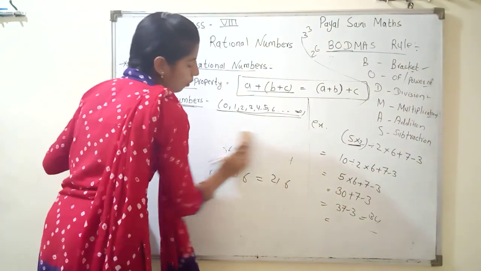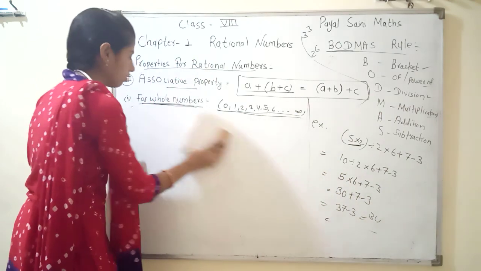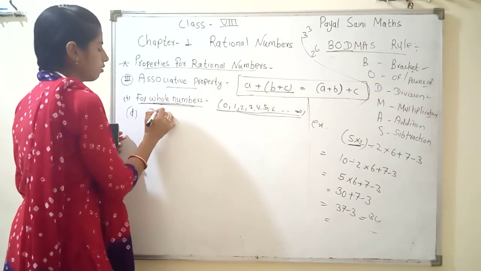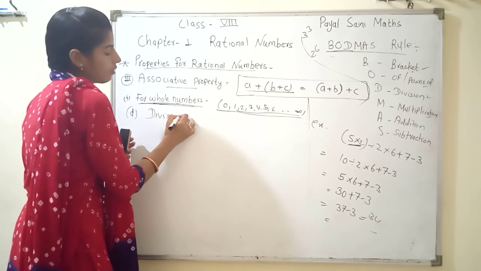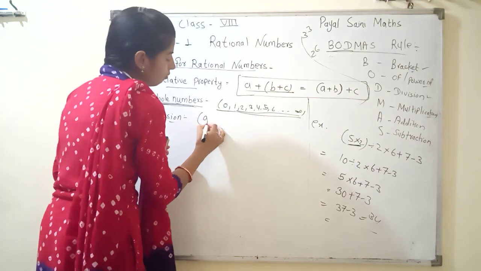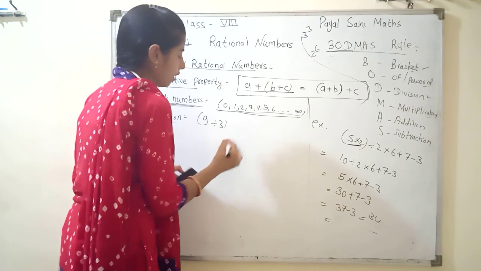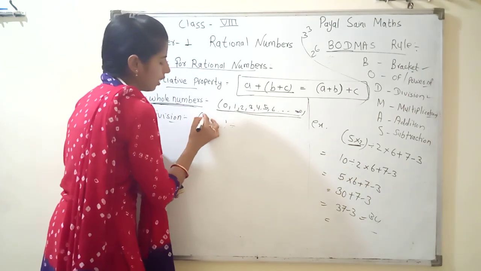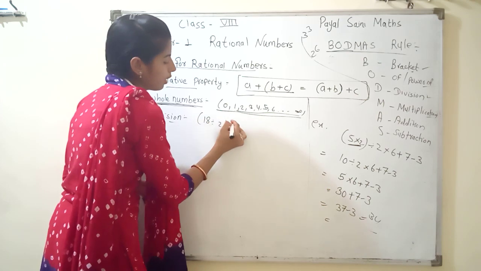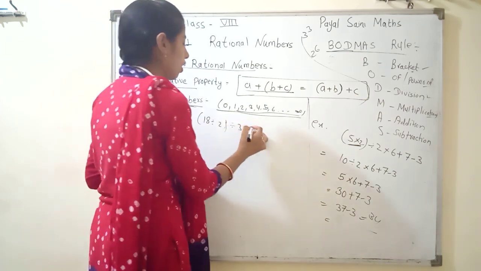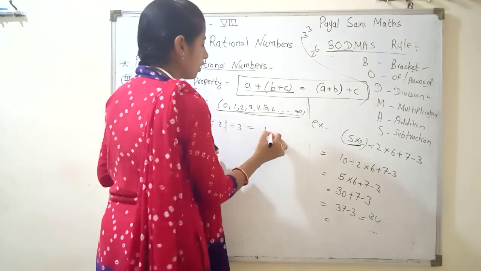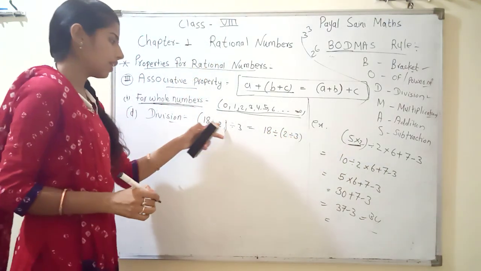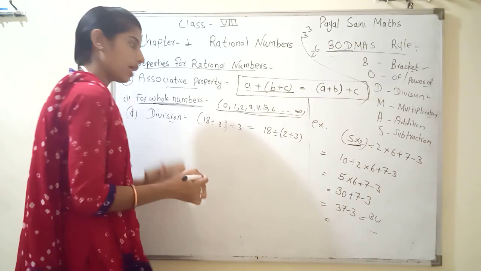Next, point number four, point D, division. In division, same like that: 9 divided by 3, divided by... I write here 18 divided by 2, divided by 3. Then out of the bracket, 18 divided by 2, divided by 3. Then we can write here 18 divided by 2, how many times?